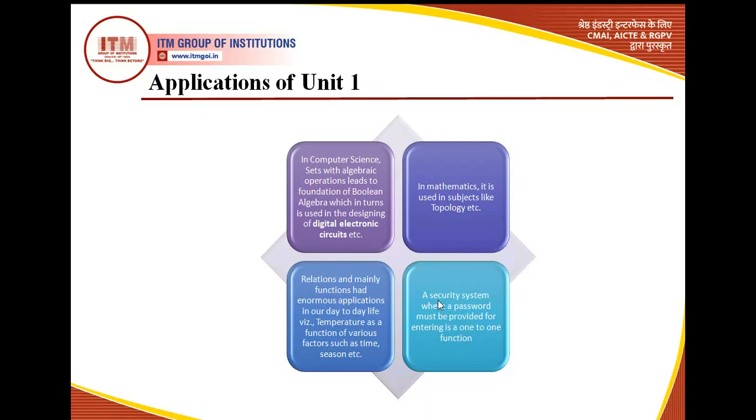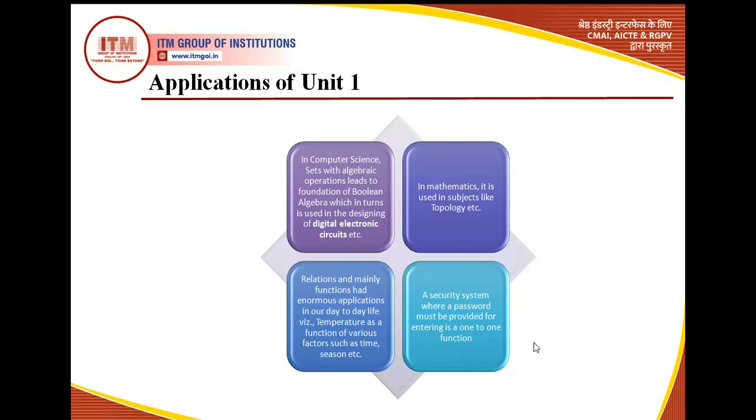The second use that we can see is a security system where a password must be provided; entering it is a one-one function. Sorry. So basically, if there is maybe a phone or a system or device where you have to put a password, that would be a one-one function. You provide the password and the lock would be opened.